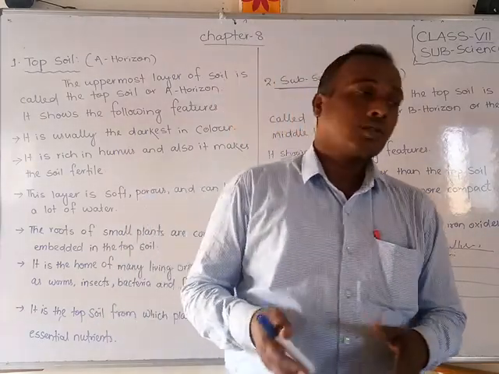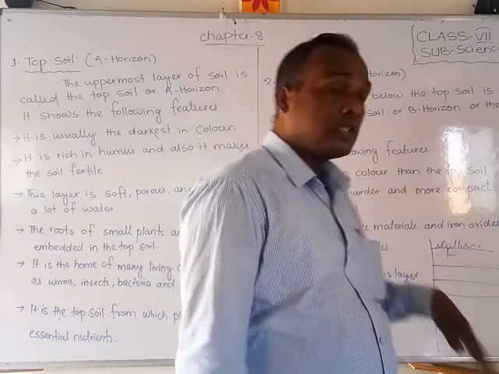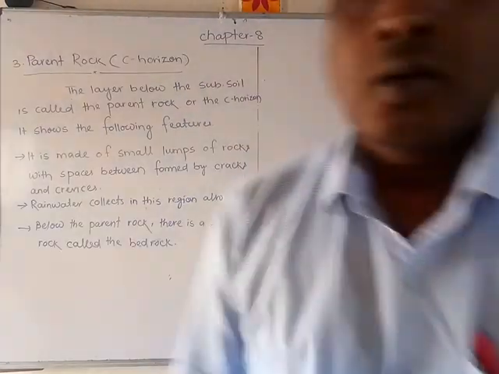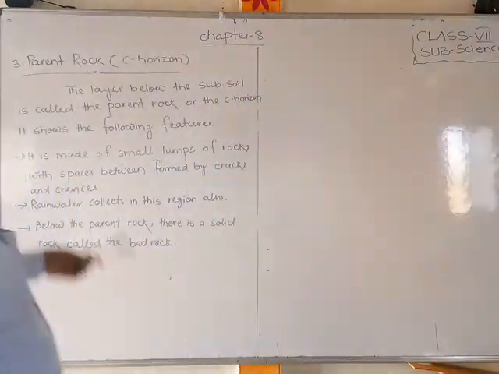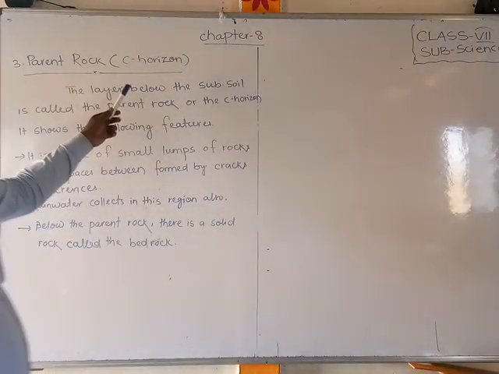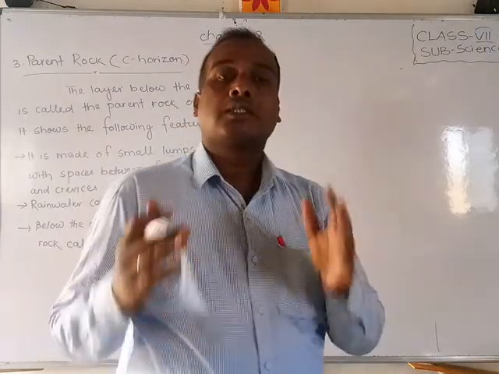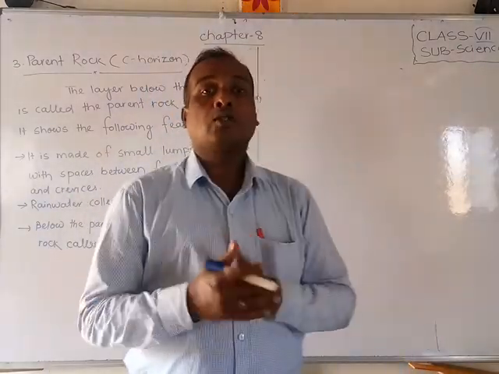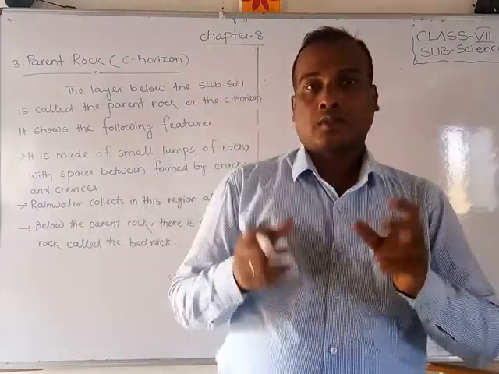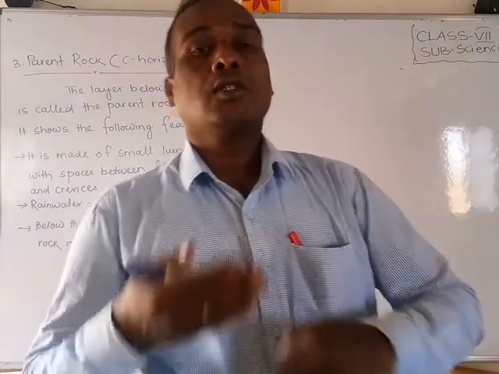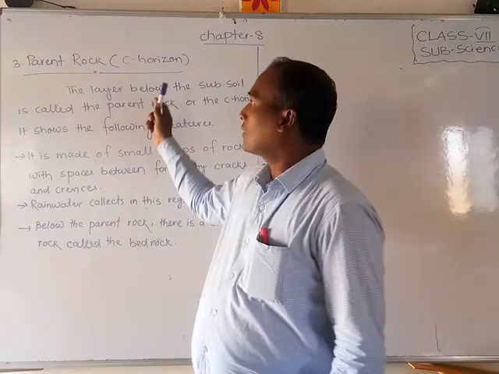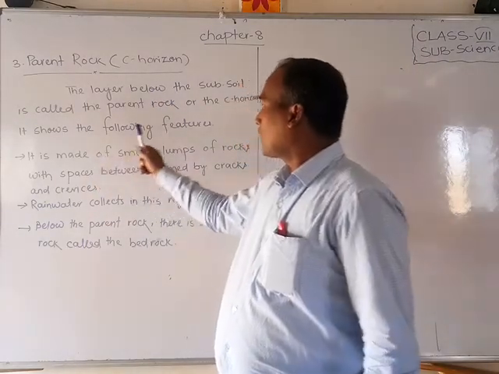Okay students, now we will discuss the C horizon. What is that? We are going to discuss the third one, the parent rock, also called the C horizon, the layer which is below the subsoil. This layer is below the subsoil, that means the third layer of the soil. This is called the parent rock. What are its features?